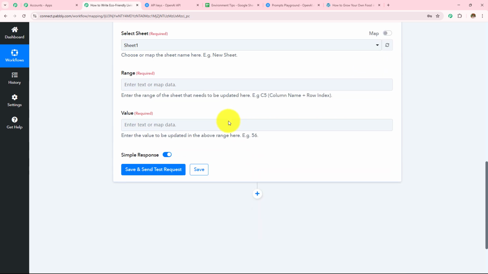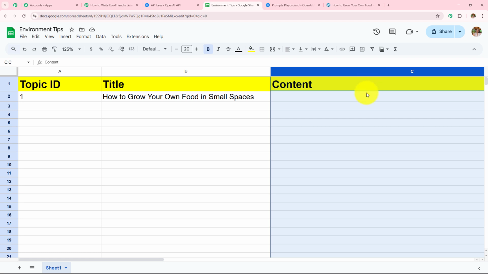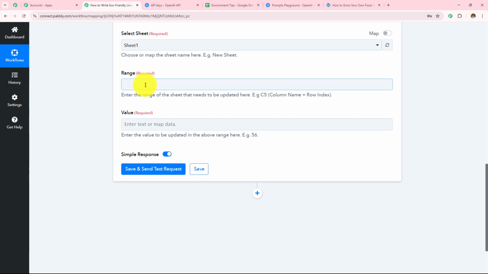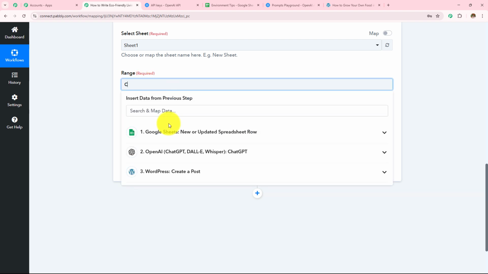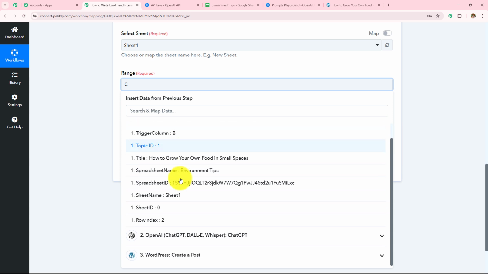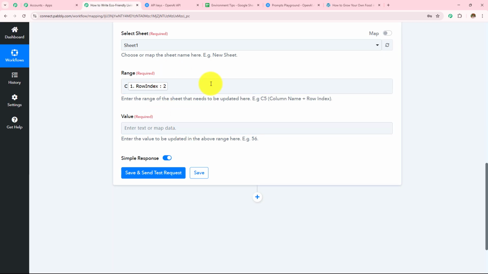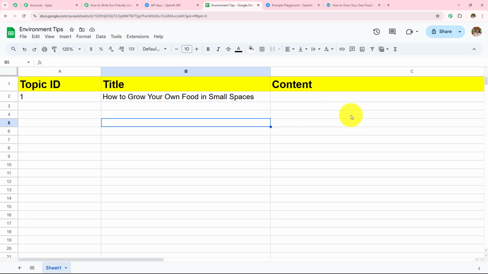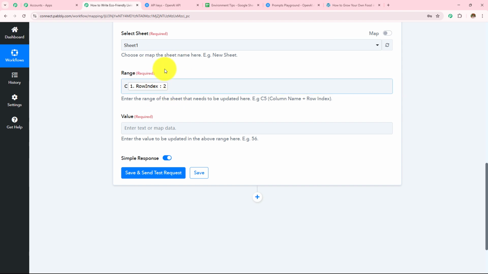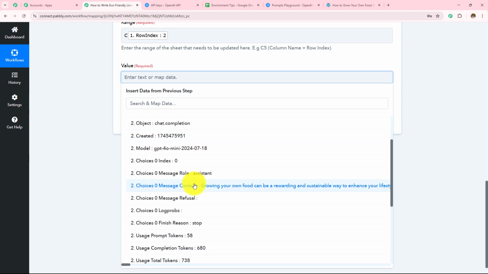It has automatically detected the sheet number, and the range is C2. Here the column is C and the row is 2. So I'm going to enter the column as C and then map the 2 from the response which I have received from my Google Sheets. Otherwise this will become static and there will be no use of using this step, so I want to keep this dynamic. The content is in the C column and this will not change, but the row will keep changing. So here I have mapped this row index and entered the column C manually. I'm going to enter the value as this message content.